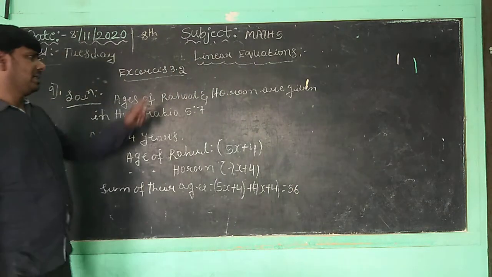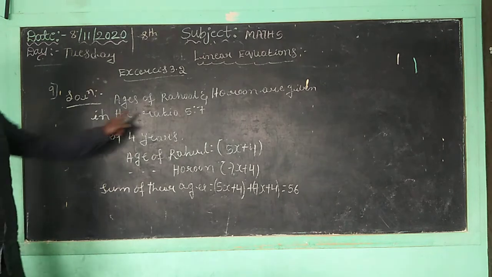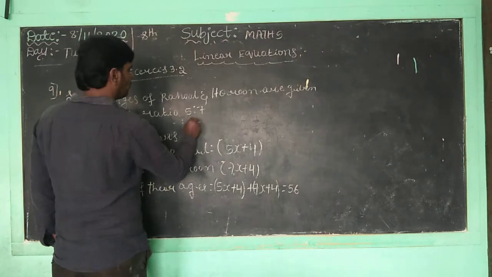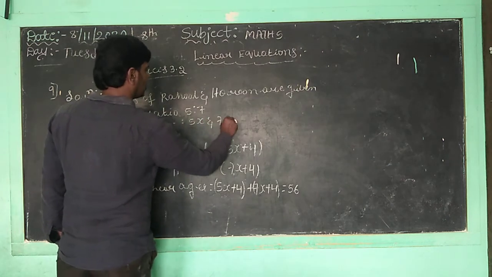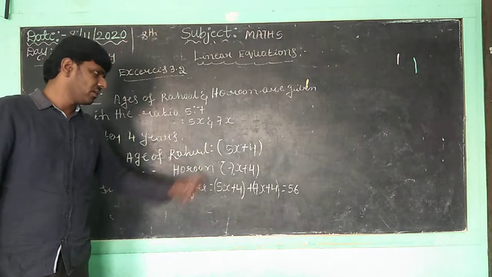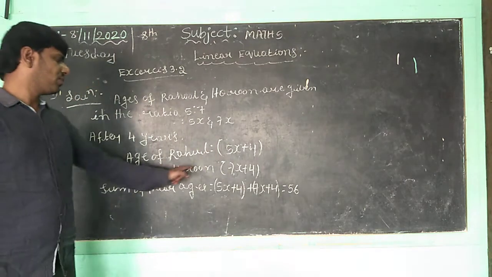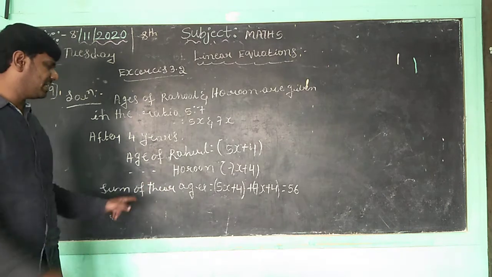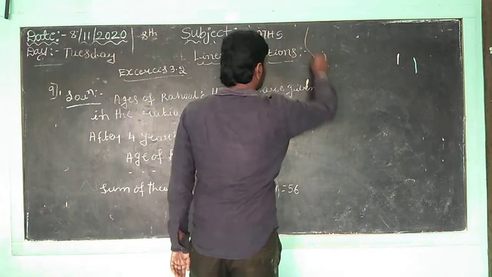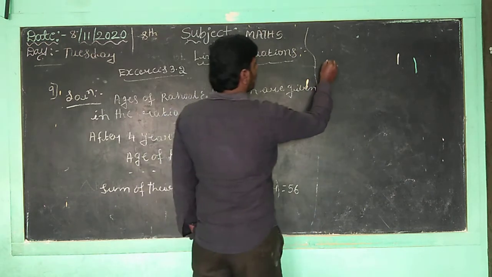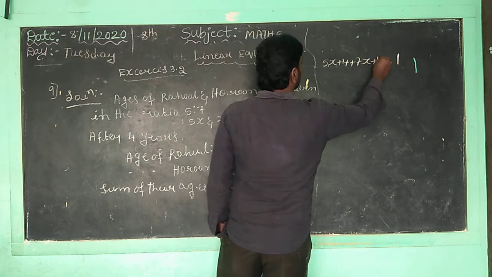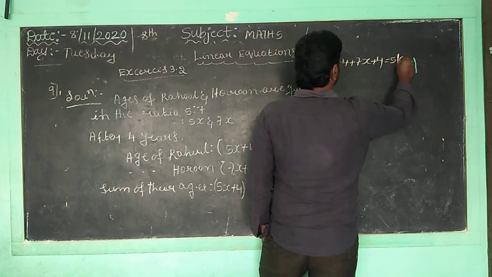Correct? See children, the ages of Rahul and Harun are given in the ratio 5:7. Therefore the ages are 5x and 7x. After 4 years, the age of Rahul will be 5x plus 4 and the age of Harun is 7x plus 4. The sum of the ages is equal to 56. Children, now we write the condition: 5x plus 4 plus 7x plus 4 is equal to 56.